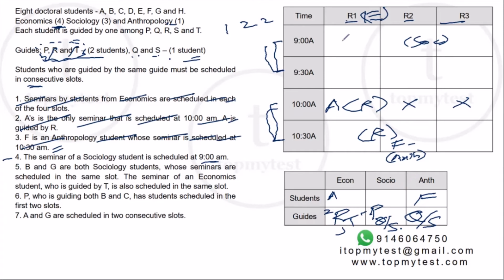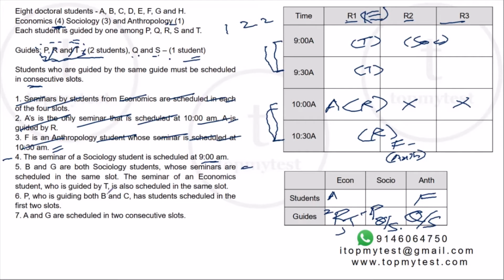Okay, where will be T's students? T's students will be at 9 and at 9:30. So B and G will have seminars along with the student guided by T. So B and G can be at 9 o'clock or at 9:30.